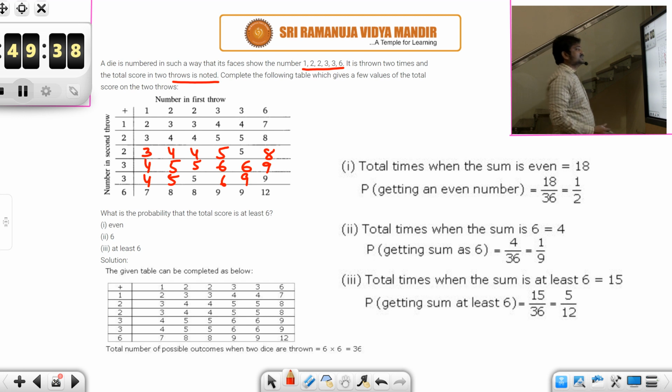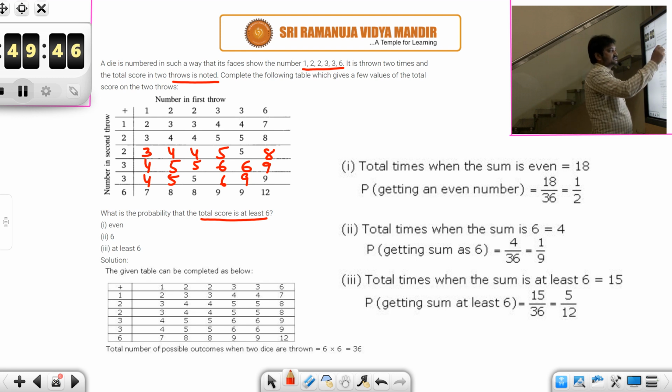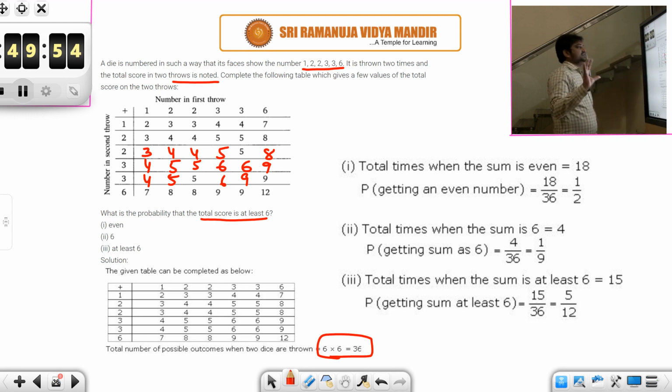Now look at the question. They have been asked what is the probability that the total score is at least 6. First of all, how many possibilities are there? 1 2 3 4 5 6, 36 are there. Total outcomes are 36. So total number of possible outcomes are 36.